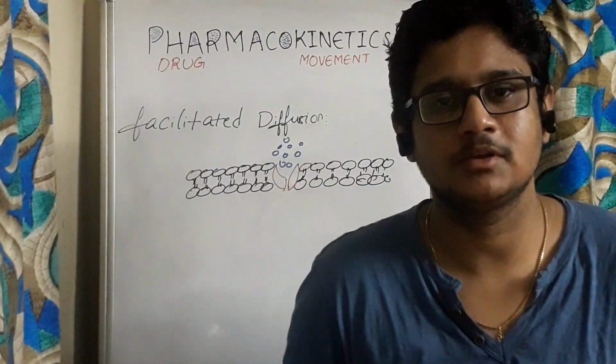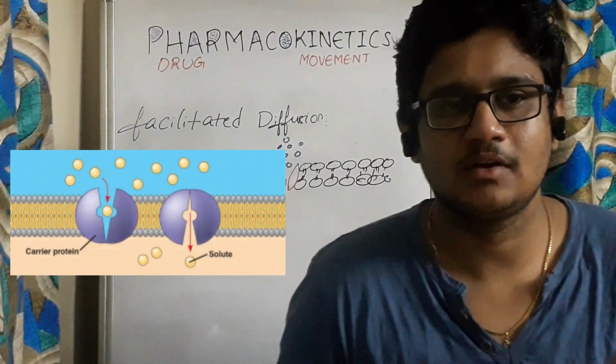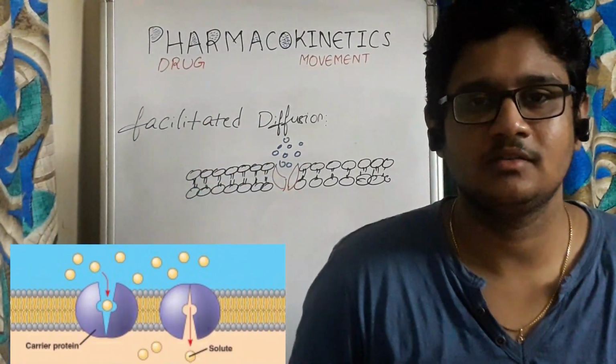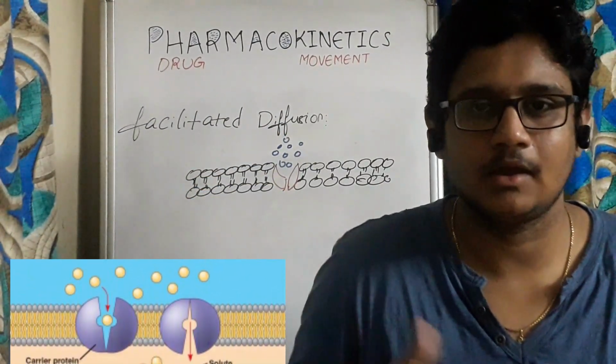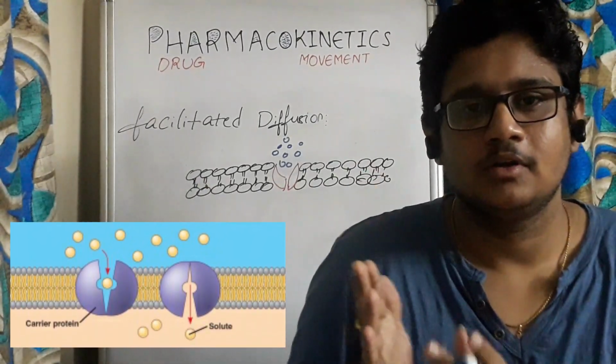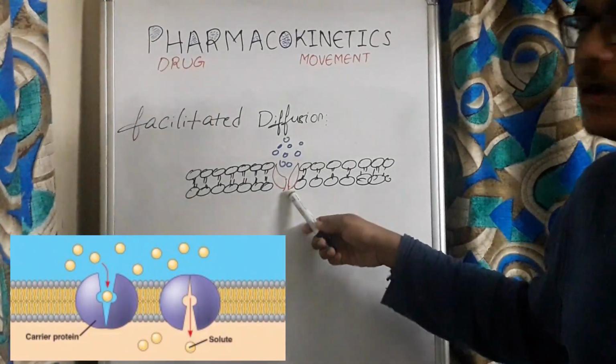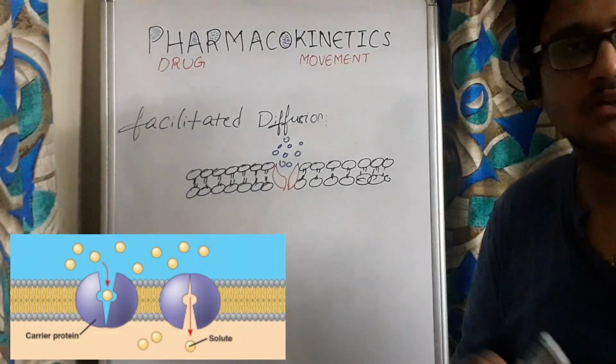The next mechanism is facilitated diffusion. Here in this mechanism, the drugs with larger molecular size will be transported. Here the drugs will be absorbed by a carrier protein. This is the carrier protein.